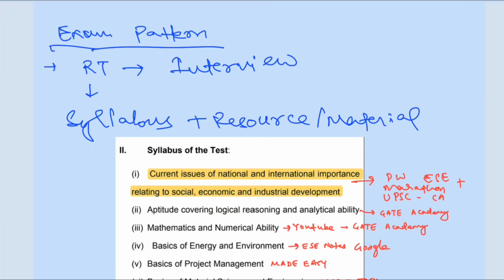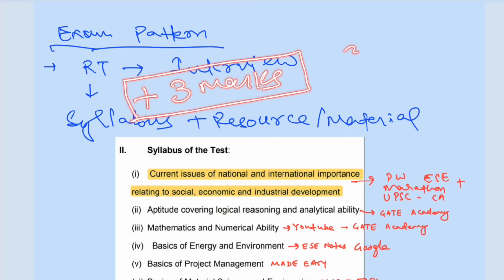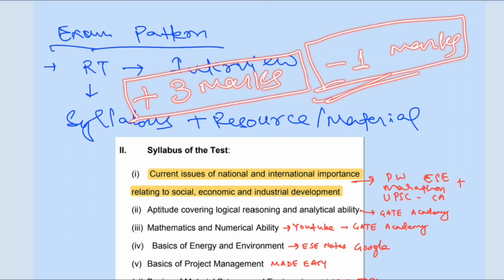So for these 100 questions, each question will carry 3 marks. If you get one correct answer, you will get 3 plus marks. But if you get one wrong answer, you will get -1 marks. So yes, there is negative marking for this exam.